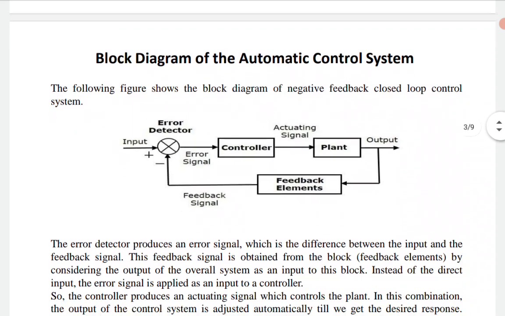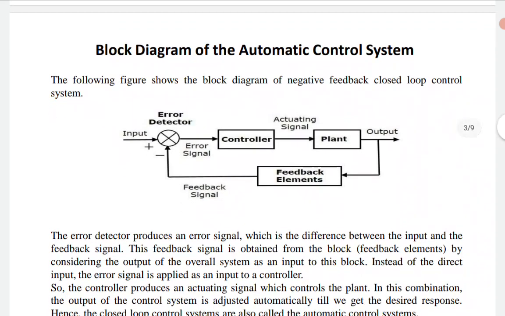Okay. Now this is a schematic of an automatic control system. The block diagram is highlighted. See the components provided: error detector, controller, plant and feedback elements. These are the key components. Input is provided, that is my command signal. Again I am repeating, I can speak of input or command signal.